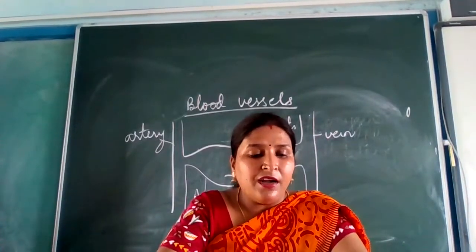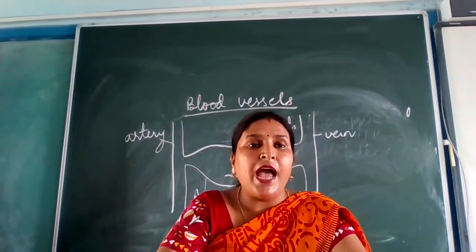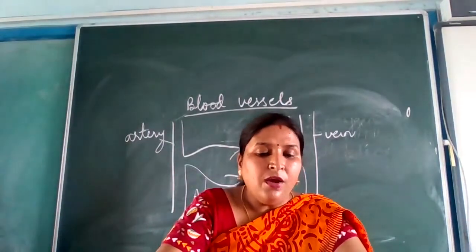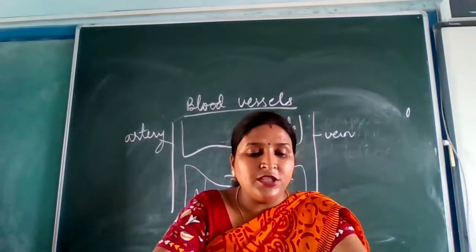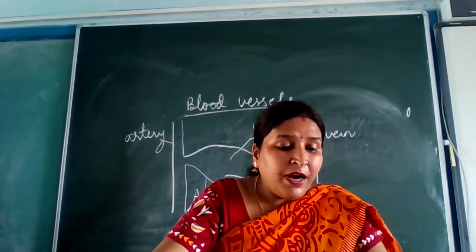The pulmonary arteries carry deoxygenated blood from the right ventricle into the alveolar capillaries of the lungs to unload carbon dioxide. These are the only arteries that carry deoxygenated blood and are considered arteries because they carry blood away from the heart.